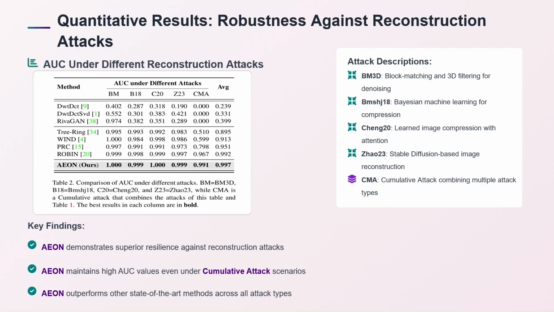AUC against different reconstruction attacks shows better performance than existing methods, and the cumulative attack shows better performance than all other methods, while existing methods fail when we apply the cumulative attack.